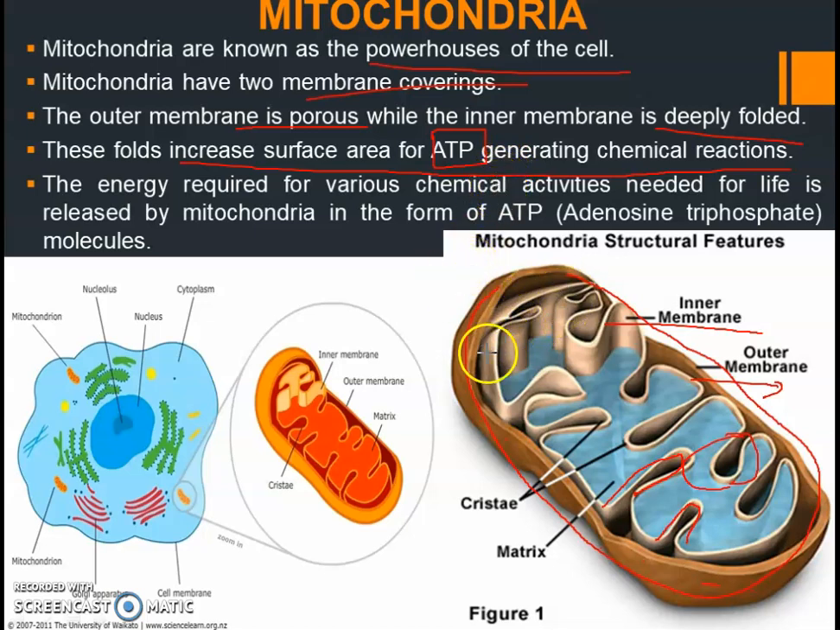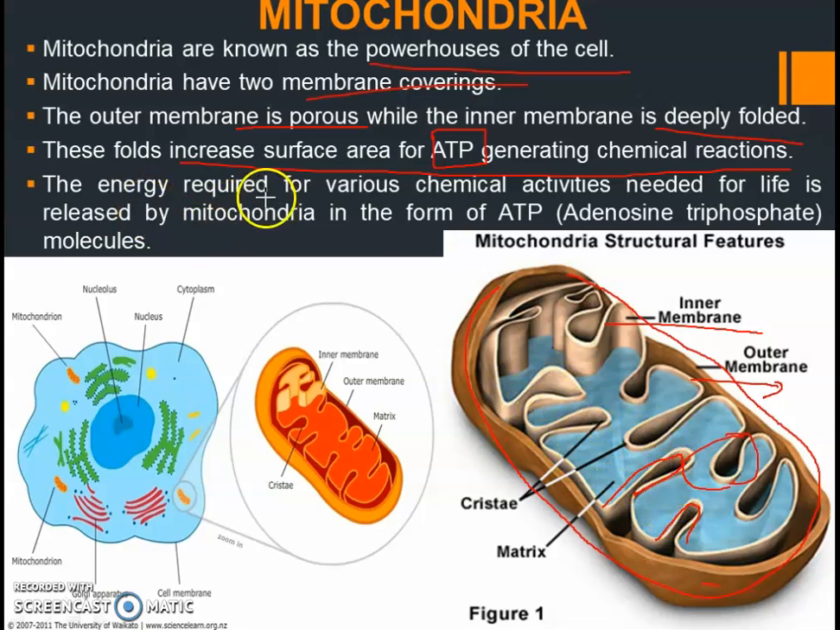The inner membrane of the mitochondria forms many folds, right? So these folds increase the surface area. Surface area means the place where the chemical reactions happen. Which chemical reactions? If we increase the place where the chemical reactions for ATP generation take place, what will happen? More ATP can be produced. So that is why the inner surface has folds in it.